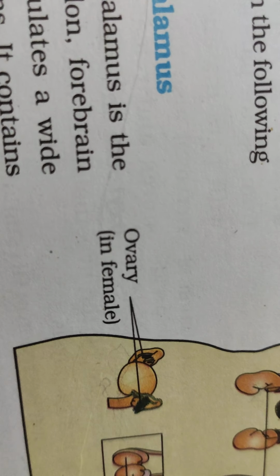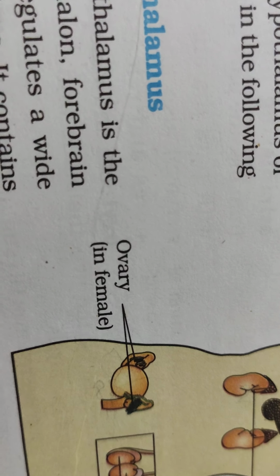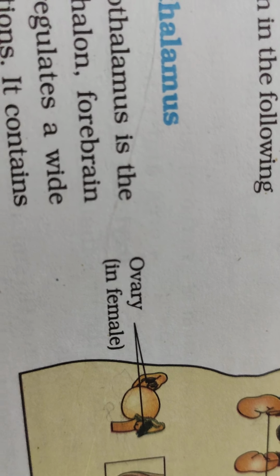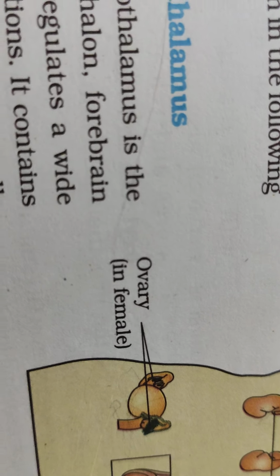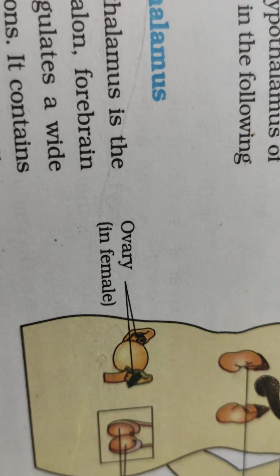It also helps in the formation of corpus luteum and release of progesterone by corpus luteum. In male, interstitial cell stimulating hormone stimulates Leydig cells of the testis to secrete male hormone testosterone.